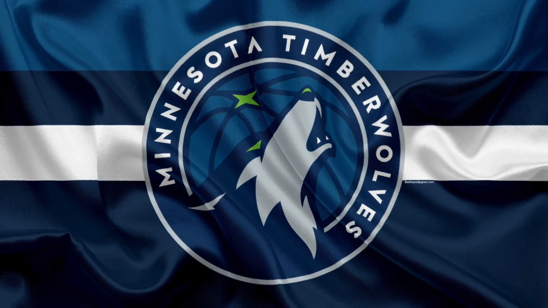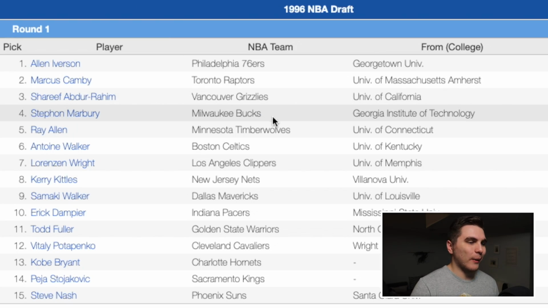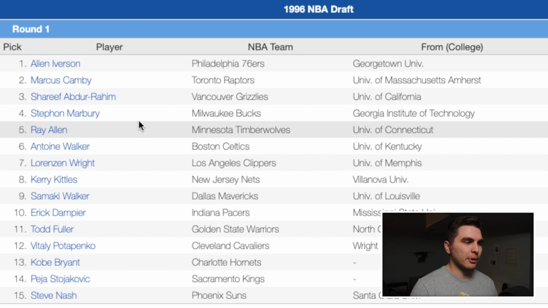Coming in at number 4, okay, this is going to be confusing because originally the player picked at number 4 was traded to Minnesota by Milwaukee in exchange for the player I'm saying should be drafted number 4. It's very confusing, but I'm just picking Ray Allen, and I don't even know what team he would have ended up on. Now that I'm looking at it, I think Ray would have originally been on the Milwaukee Bucks, so the trade between him and Stephon Marbury probably would have never happened, but to me, Ray is the 4th best guy in this draft.